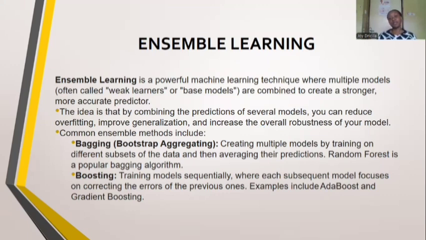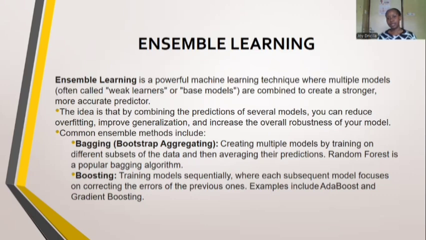So we're going to start with ensemble learning, which is a combination of weak models or base models to make a stronger or more accurate predictor. The idea of ensemble learning and combining the prediction models is to reduce overfitting. What is overfitting? This is where models work well with known data or data they can recognize, but when new data is fed to them, they start working poorly. So this can reduce overfitting. It can improve generalization, where large sets of data or small sets of data are included, and it can increase the overall robustness of the model.